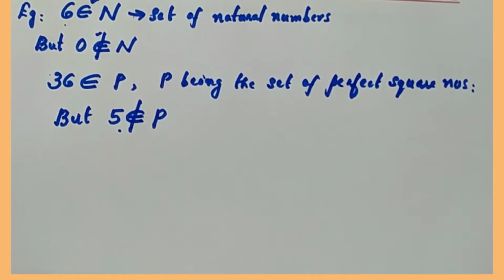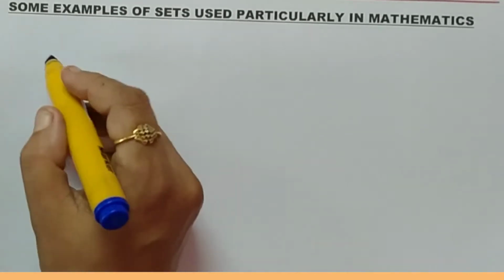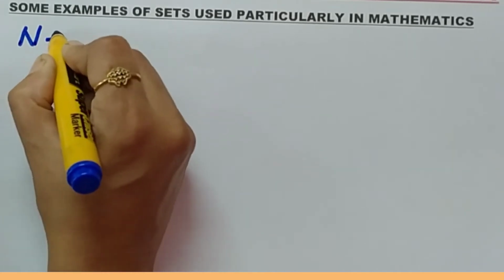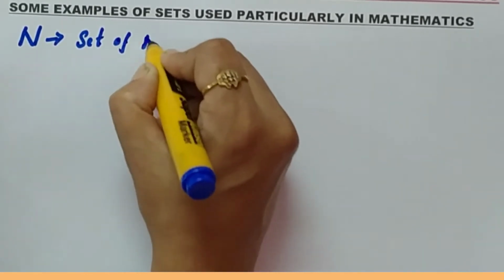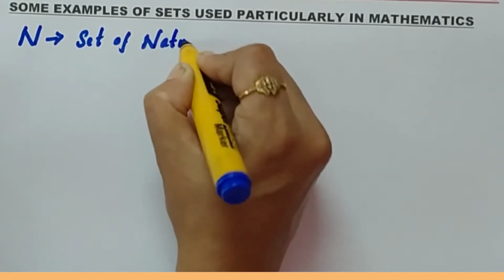Now, we are going to study some examples of sets used particularly in mathematics. I am going to give the notations of some important sets in mathematics. Capital N. This set is called the set of natural numbers. Very important.